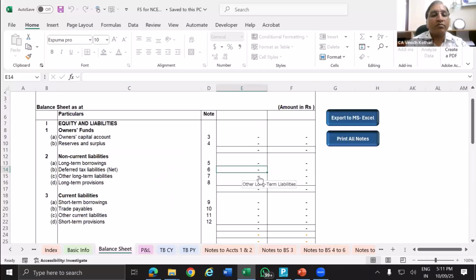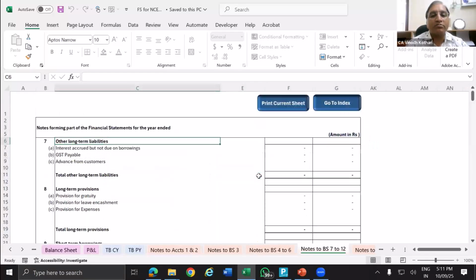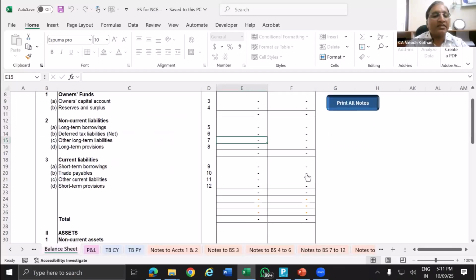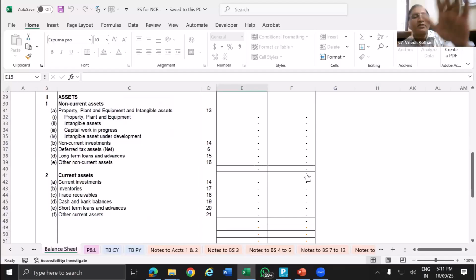So if you click on here, automatically it will go to the schedule, other long-term schedule. So you can just see how this linking is done. Manually you cannot change anything here. Everything is automated. Whatever data is there in this part, it is fixed. You cannot alter, you cannot remove, you cannot change.